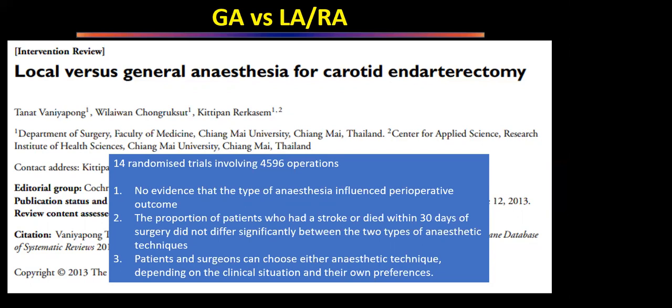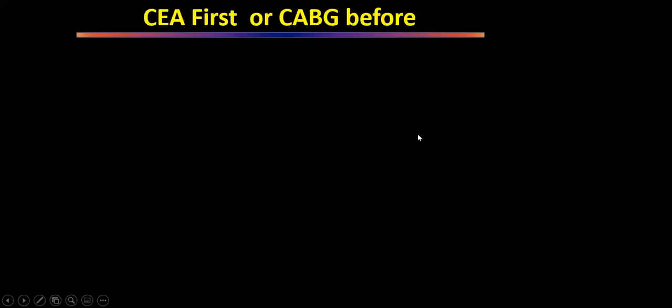I am more comfortable doing it under general anesthesia because I have been trained to do it in that way, and it is more comfortable for the patients, and newer studies are showing that it is not associated with any increased risk of complication. I will be doing a quick job which will require mainly 25 to 30 minutes of general anesthesia. So I would prefer to do it under general anesthesia. That should be our answer.